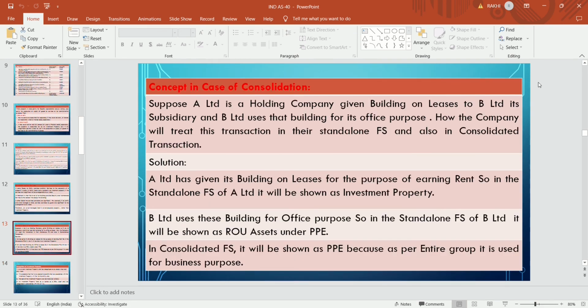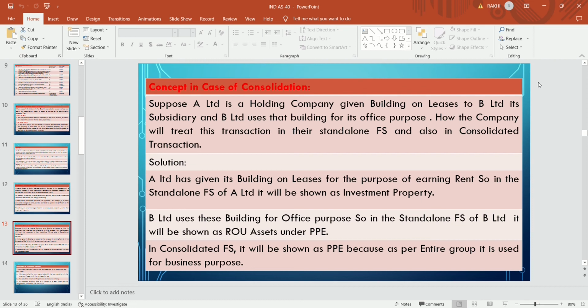Concept in case of consolidation. Suppose A Limited is a holding company giving its building on lease to B Limited, its subsidiary. B Limited uses that building for its office purpose. How will the companies treat this transaction in their standalone financial statements, both company A and B, and how will they treat this transaction in the consolidated financial statements?